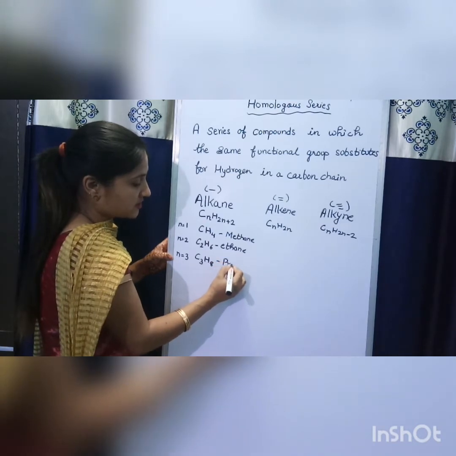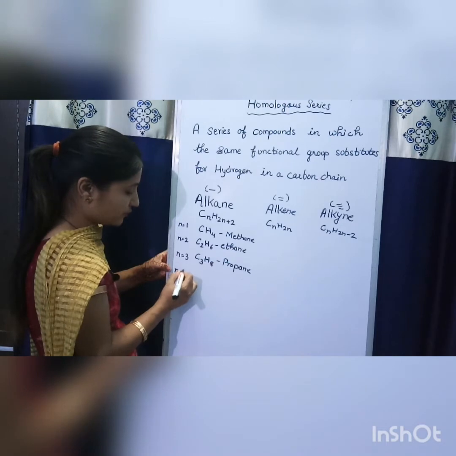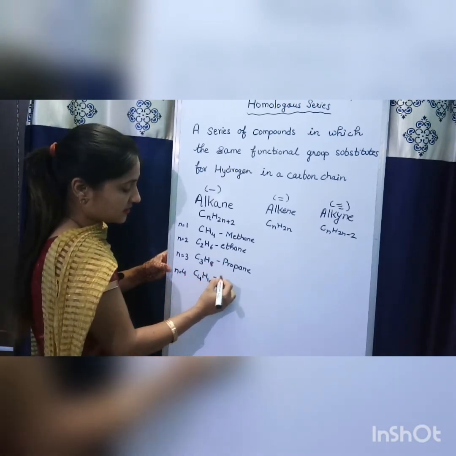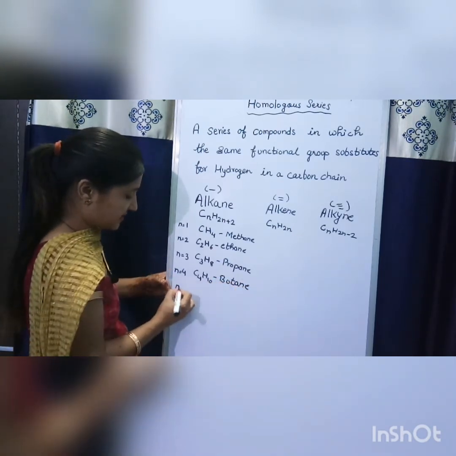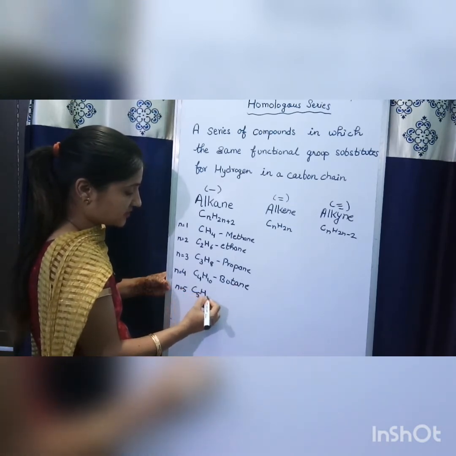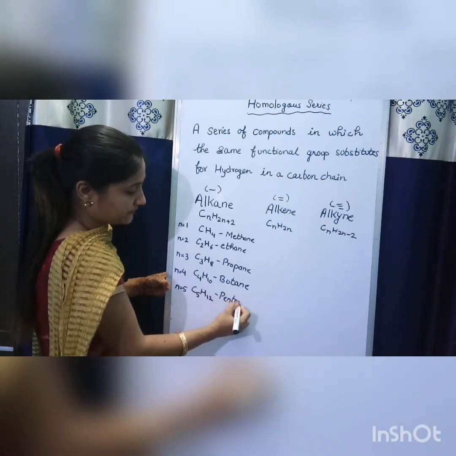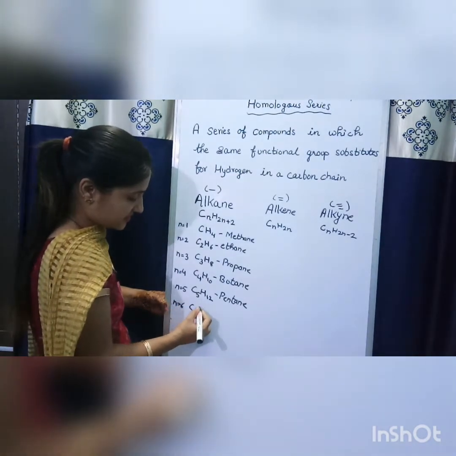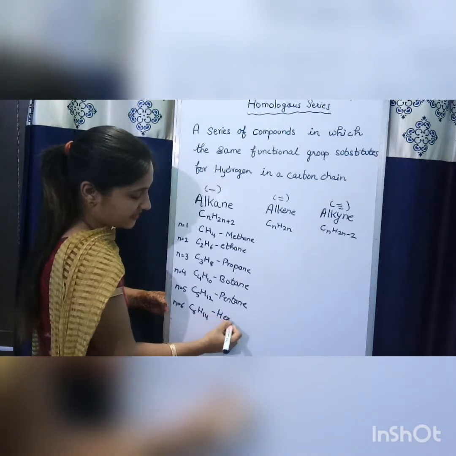This compound is propane. n equal to 4, C4H10, the compound is butane. n equal to 5, C5H12, then it is pentane. And when we take n equal to 6, C6H14, the compound is hexane.